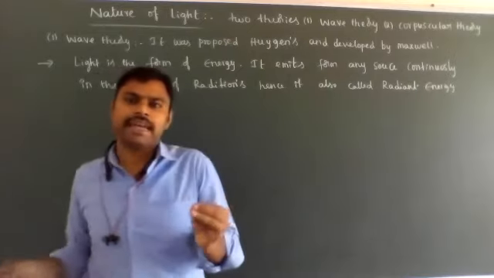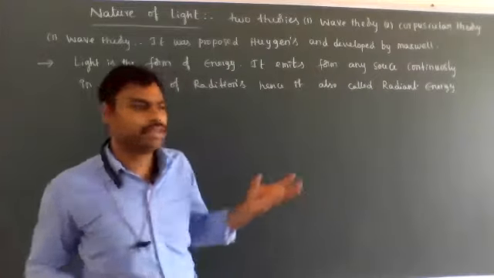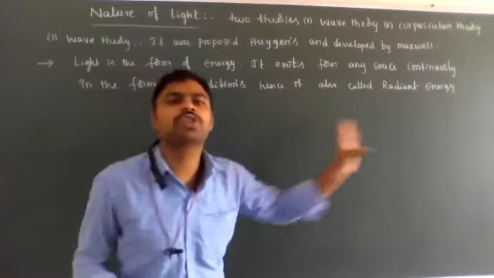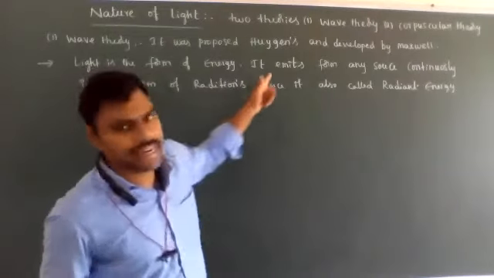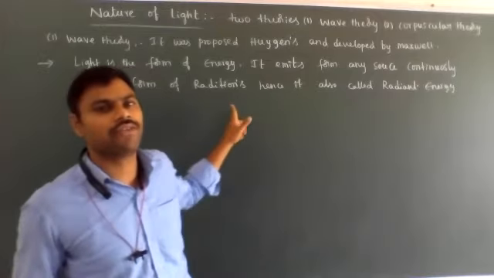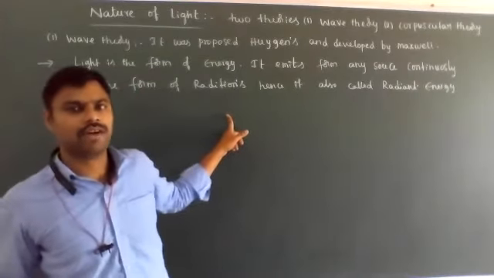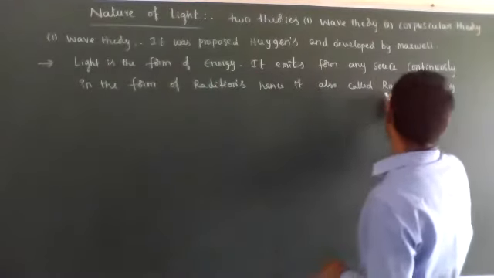Light is the form of energy. It emits from any source, meaning they produce it continuously, in the form of radiations. That's why light energy is also called radiant energy.